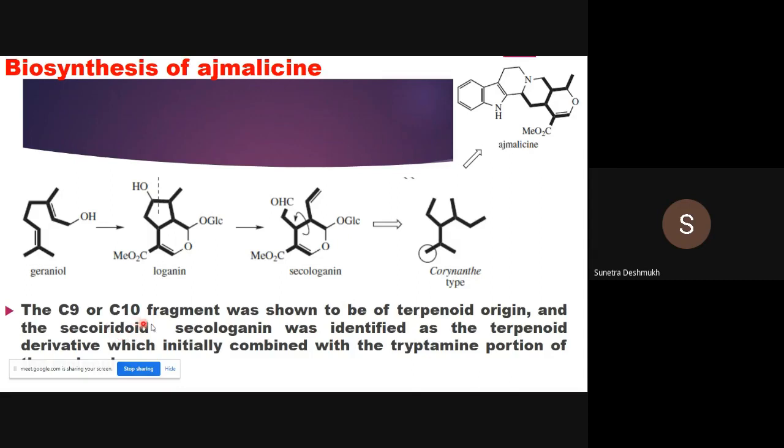The C9 or C10 fragment was shown to be of terpenoid origin. Geraniol is of terpenoid origin, as we saw in the terpenoid section. The secologanin was identified as a terpenoid derivative which initially combines with the tryptamine portion of the molecule. So we combine these two to synthesize ajmalicine.